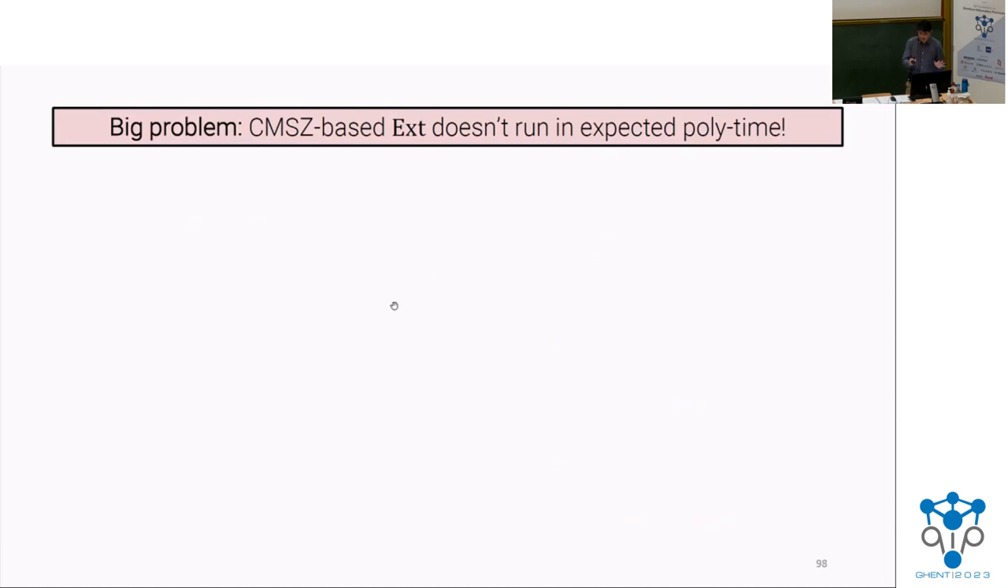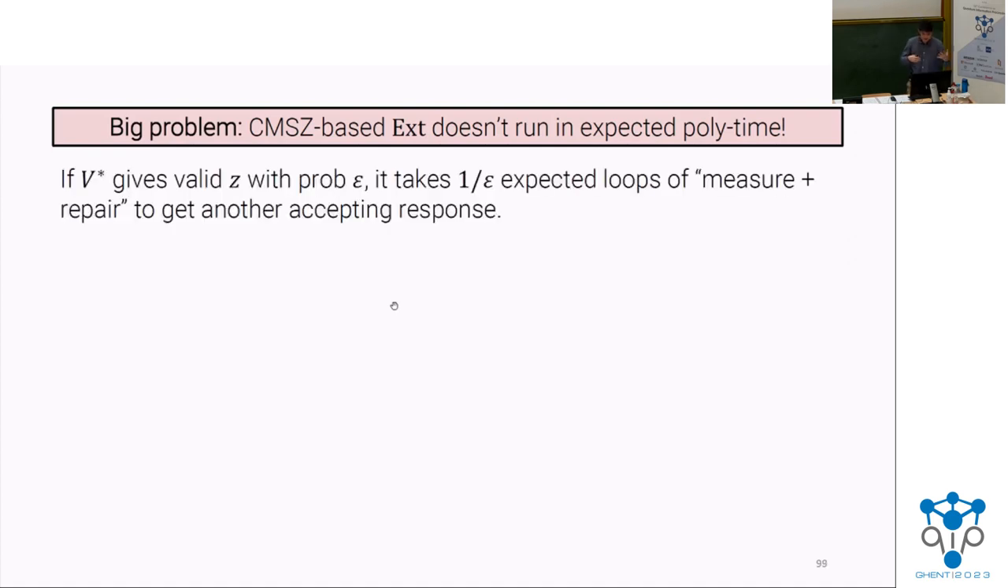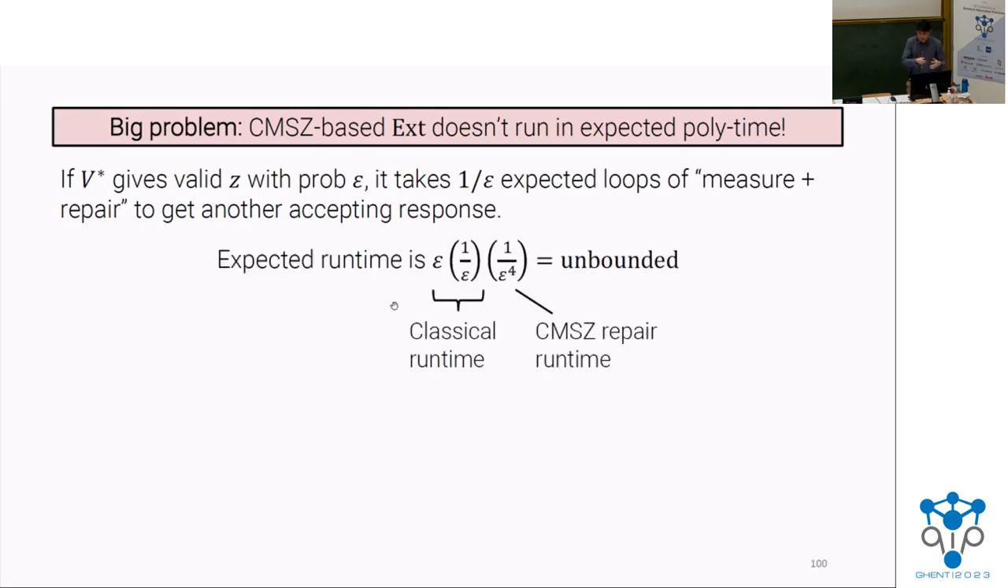So let me say a little bit more about this. If you use the CMSE approach, you're going to get something that's very, very far from expected polynomial time. And the reason for this is basically inherent in the template of measuring and then repairing the state. So let's think back to the argument we gave in the classical case for why the simulator was expected polynomial time, which is that with probability epsilon, you run for an expected 1 over epsilon times to see that second accepting transcript. Now here, how long is that going to take?